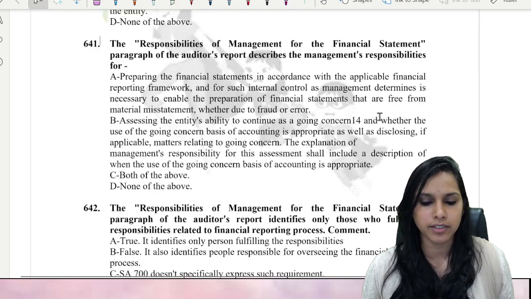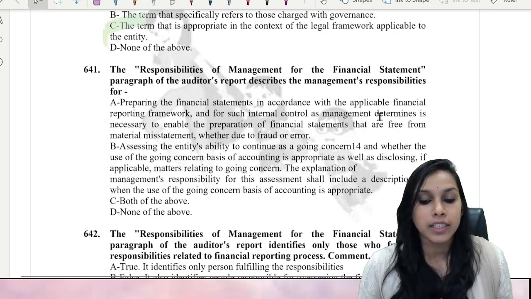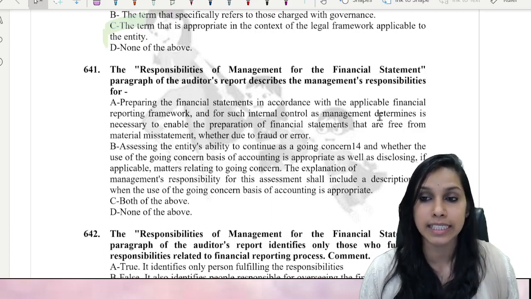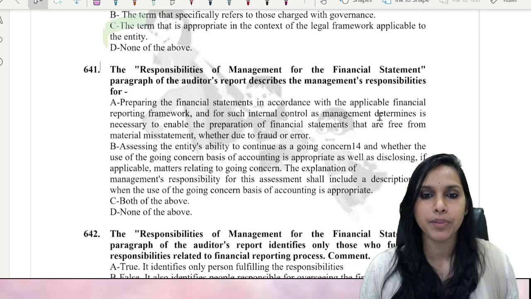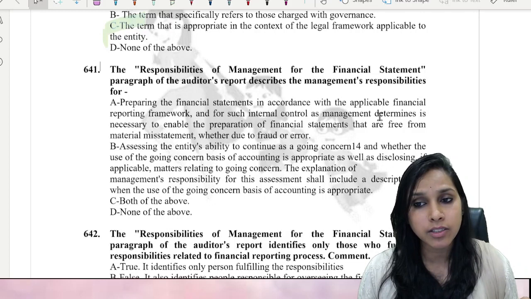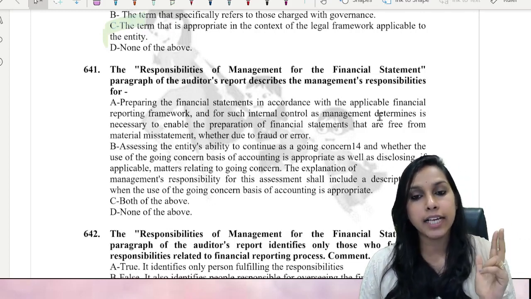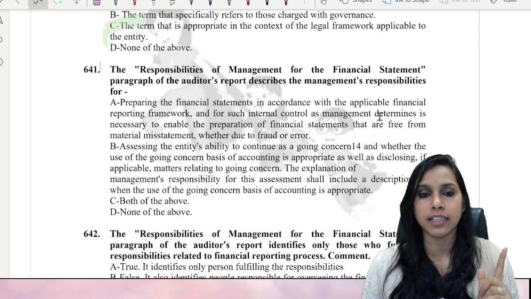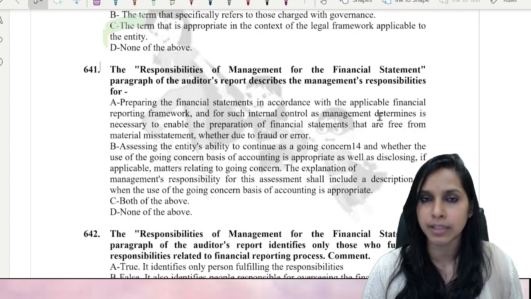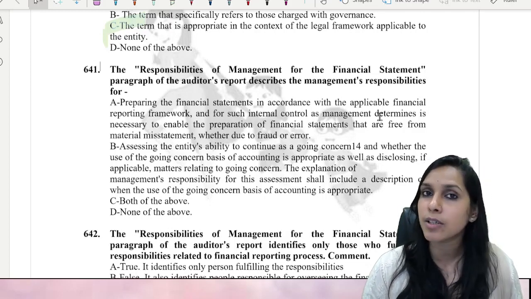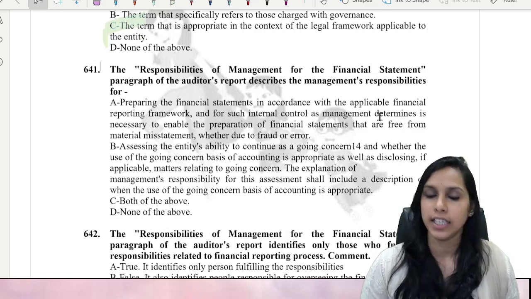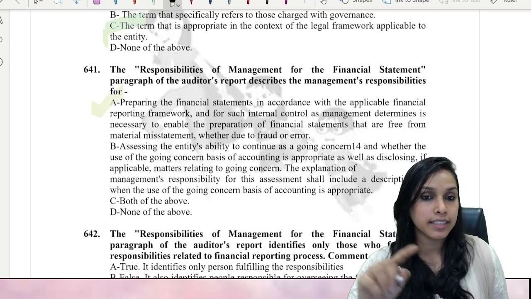Let's move ahead to question 641. The responsibilities of management for the financial statements paragraph of the auditor's report describes management's responsibilities for preparing the financial statements in accordance with the applicable financial reporting framework, and internal control as management determines, to enable the preparation of financial statements that are free from material misstatement, whether due to fraud or error. So tell me, my dear friends, preparation of financial statements and installation of internal control is the responsibility of management. Do we have to mention this as an auditor in the management responsibilities paragraph? Yes. So A stands. Further, let's read option B.